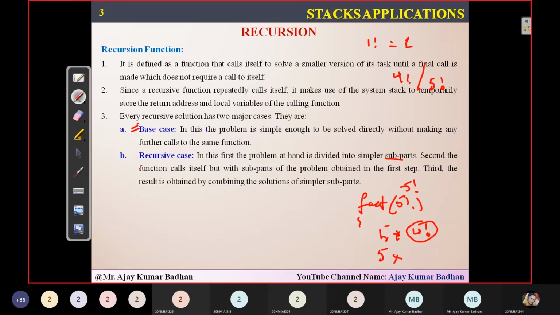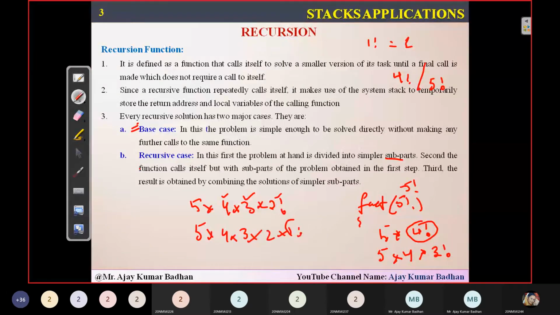Next time 5 into 4 into 3 factorial, and then again 5 into 4 into 3 into 2 factorial. This will keep on repeating. So this is what we call recursive. So 5, after that we got 4, then 3, then 2 factorial. Now we are going to get 2 into 1 factorial, and this is what we call the base case, the one which we can solve easily.